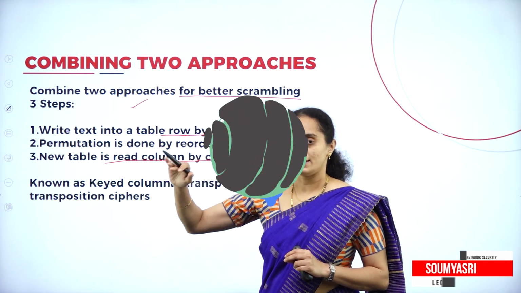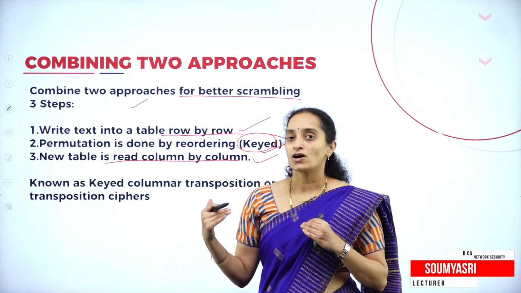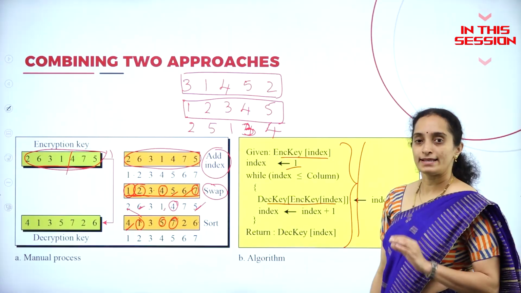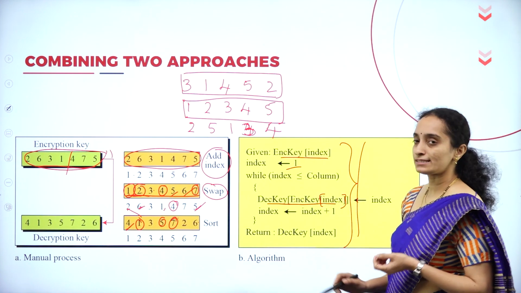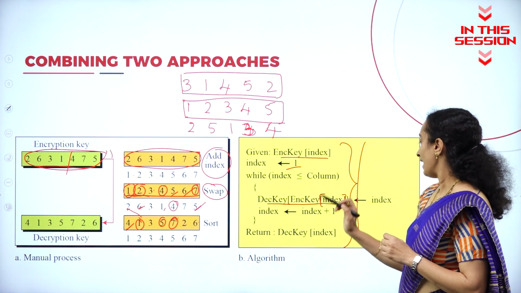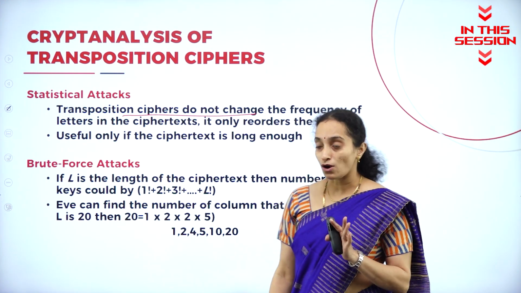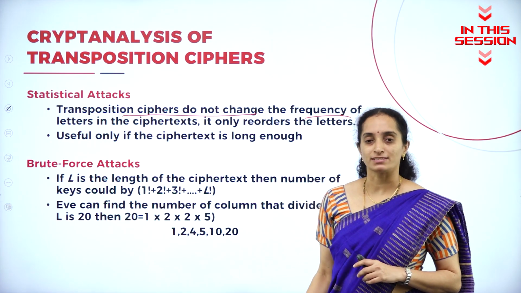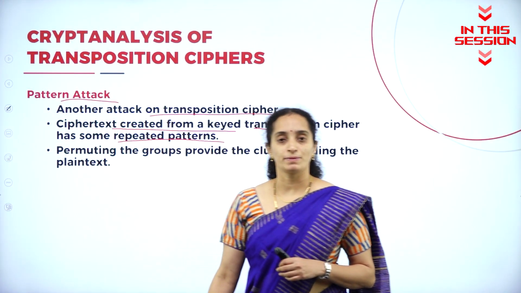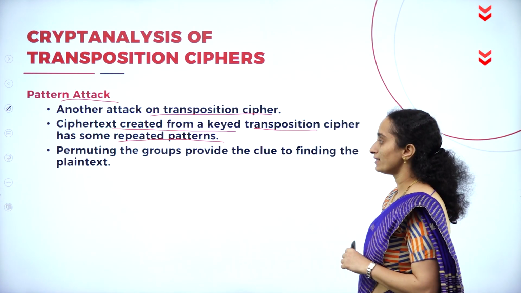We have distributed the characters row by row, but we are reading column by column. The decryption key is going to decrypt the index value of the encryption key. Transposition ciphers do not change the frequency. You cannot change the frequency. Some repeated patterns will be there. If you have used the same key, repeated patterns will be there.